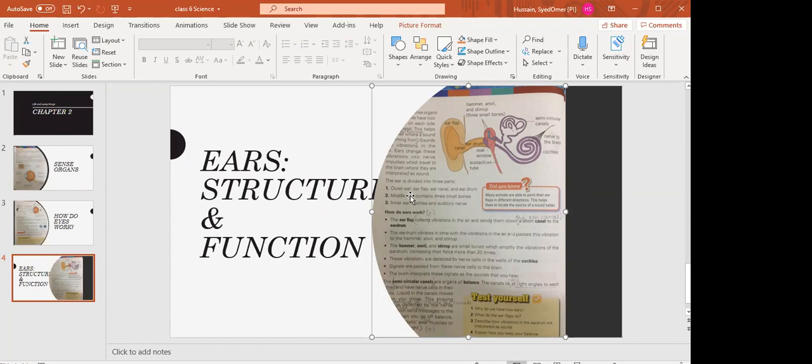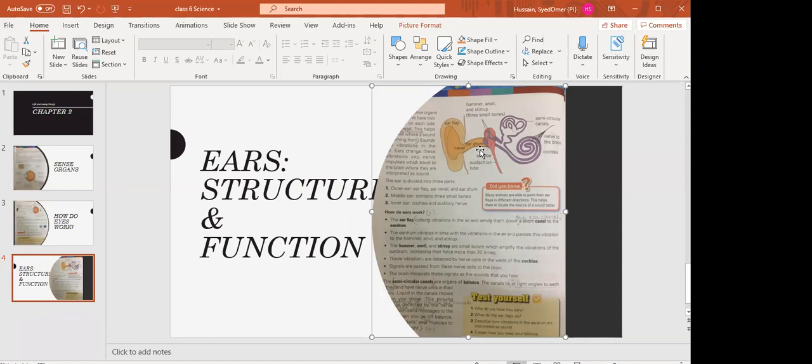Then the middle ear. What does the middle ear contain? It contains three small bones, which are in the middle ear. Then the inner ear. What does the inner ear have? The inner ear has the cochlea and the auditory nerves. This is what we will study in the next paragraph.